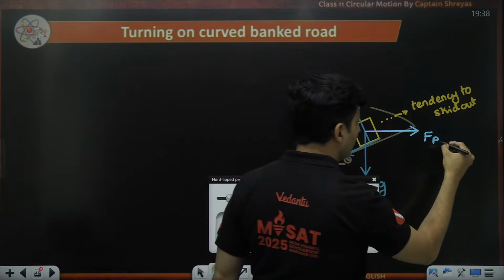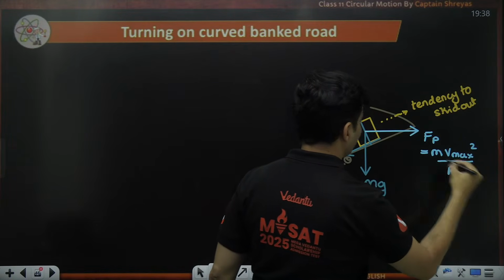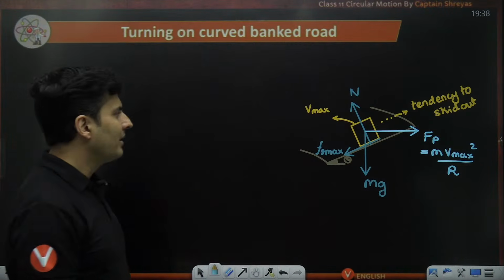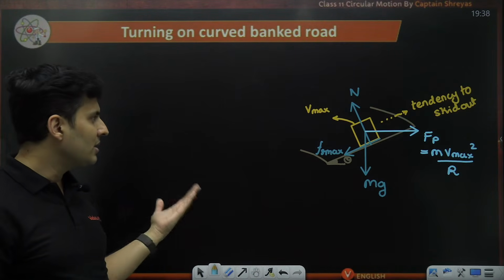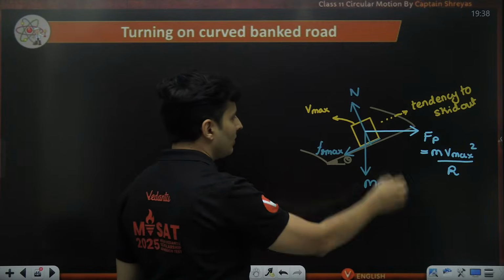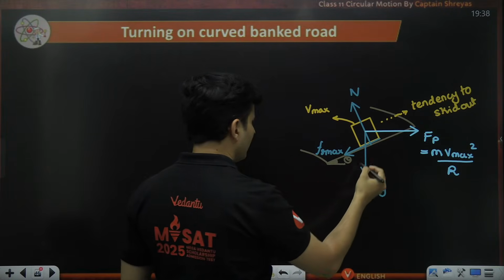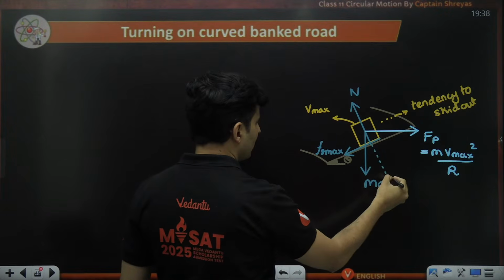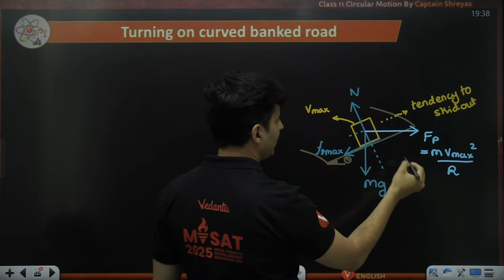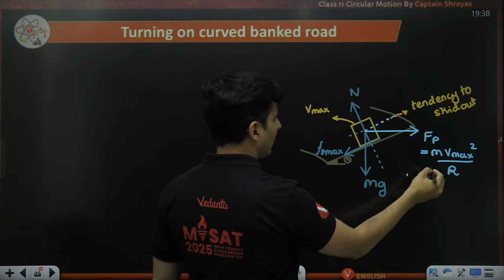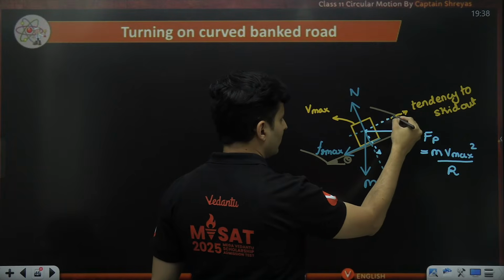Centrifugal force, we already know the value of it. It is m v max square by r. All these forces will be balanced, and you can resolve the forces and then solve the question. You just have to resolve the forces and solve the question. Like here, normal and mg you can split up into two components. One component will be in this direction, other component in this direction. Even the pseudo force, you can split in two directions, one like this and other one like this. So that's how you split the pseudo force.